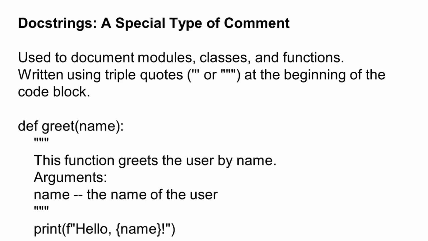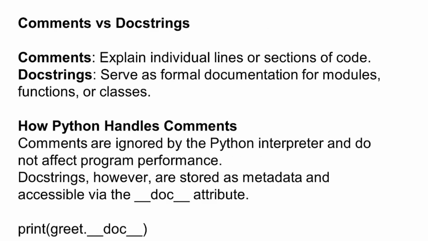Docstring: a special type of comment used to document modules, classes, and functions, written using triple quotes at the beginning of the code block. For example: def create_user, this function creates a user by the name argument. Comment versus docstring: comments explain individual lines or sections of code. Docstrings serve as formal documentation for modules, functions, or classes.